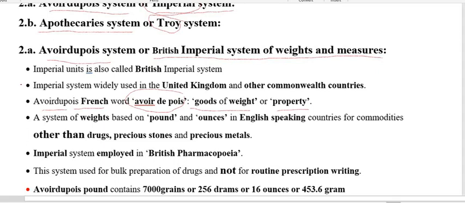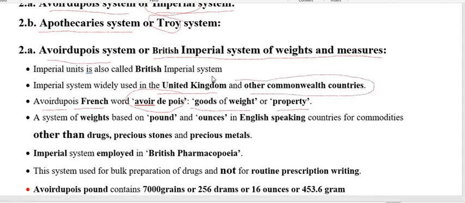The Avoirdupois system of weight and measure, or British imperial system, is used in the UK as well as other Commonwealth countries, but nowadays they have also shifted to the metric system because of its simplicity and universal recognition. Now we go through the Avoirdupois system.